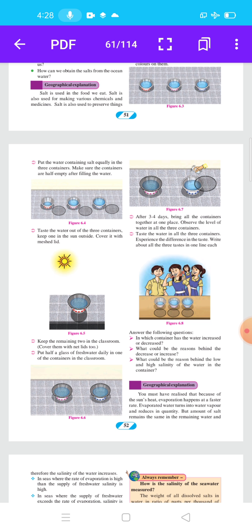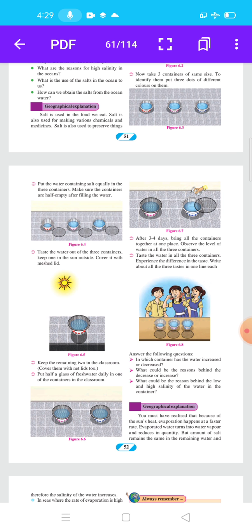After 3-4 days, bring all the containers together at one place. Observe the level of water in all the 3 containers. Taste the water in all the 3 containers. Experience the difference in the taste. Write about all the tastes in one line each. Try this practical at your home.